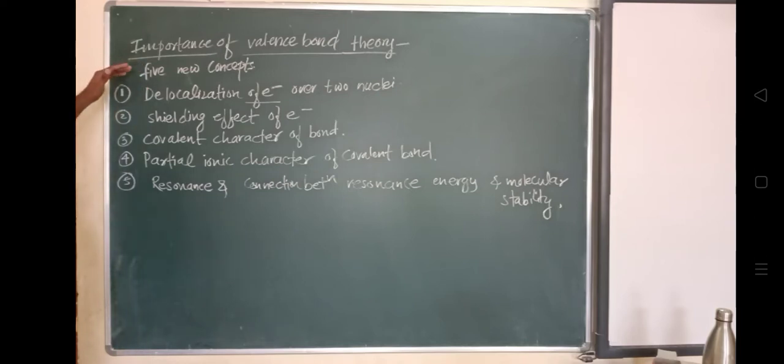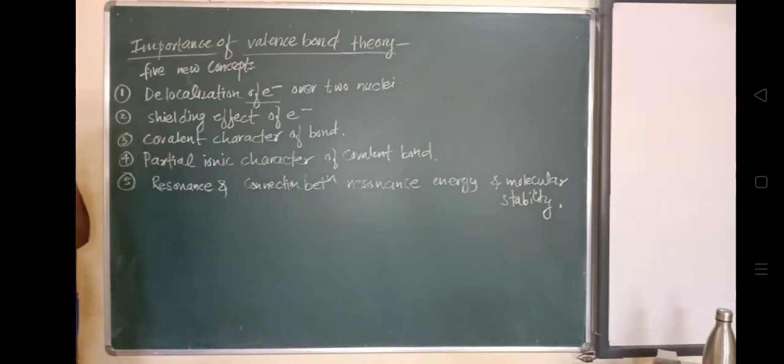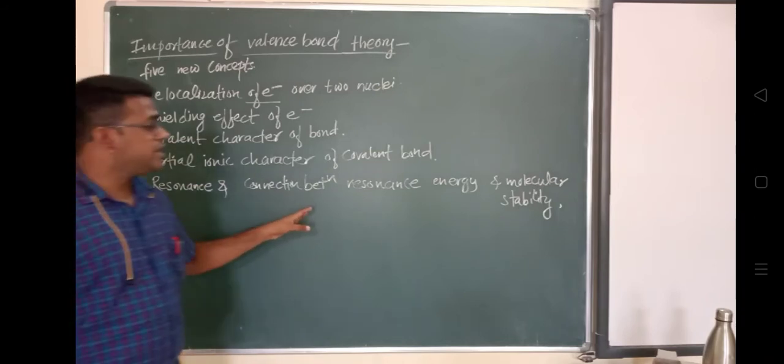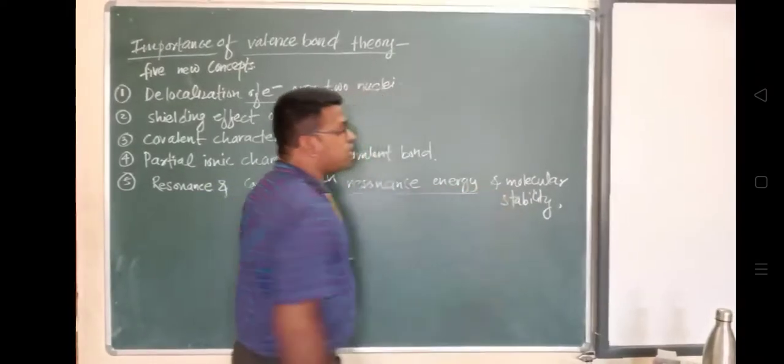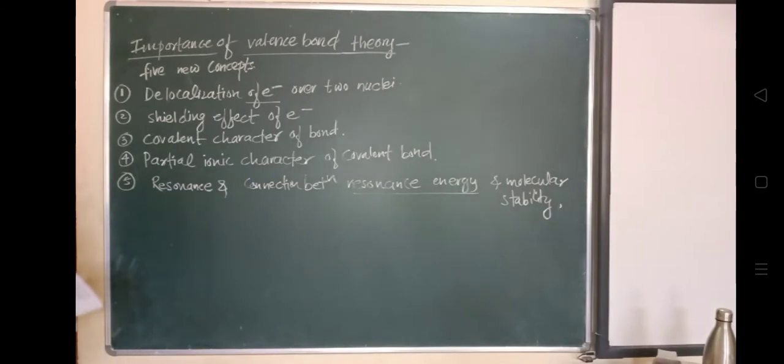So this is the importance of the valence bond theory. First is delocalization of electron over the two nuclei. Second is the shielding effect of electron, due to the reduction in effective nuclear charge. Third is the covalent character of the bond. Then the partial ionic character of the covalent bond. And last is resonance and the connection between resonance energy and molecular stability. So these five new concepts have been introduced by studying valence bond theory.